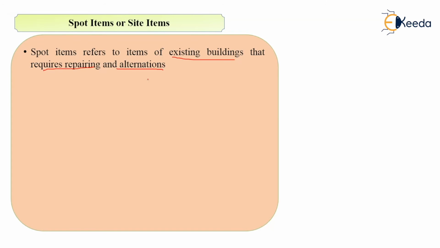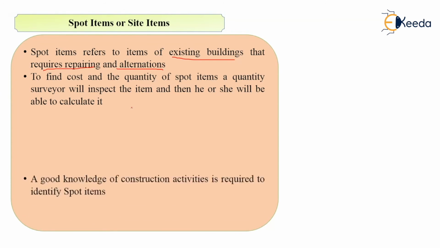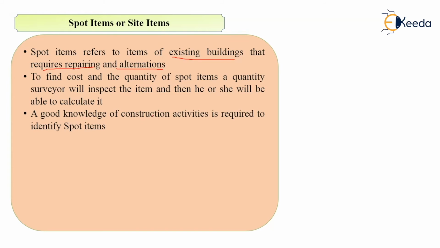To find the cost and quantity of spot items, a quantity surveyor will inspect the item, and he or she will calculate it, but will need good knowledge of construction activities, because to find out whether this brickwork will need some repair work or not, whether this plaster work which has cracks will need the repair work or not, whether the RCC beam requires some alteration or not.